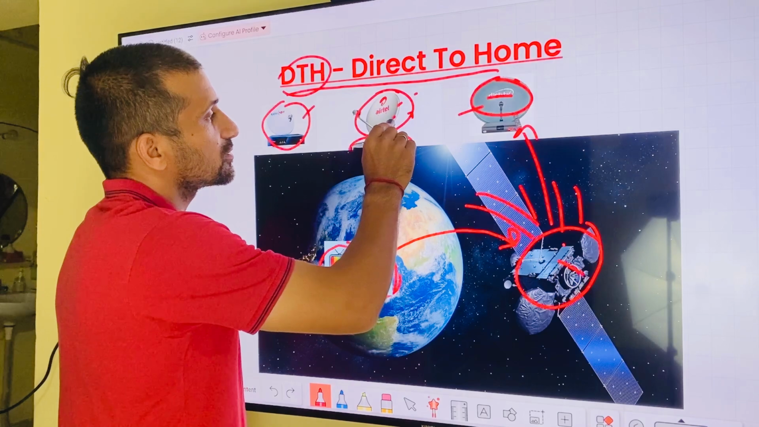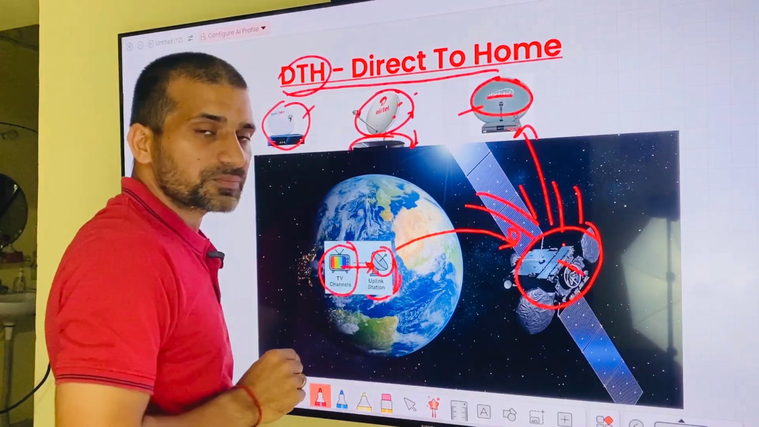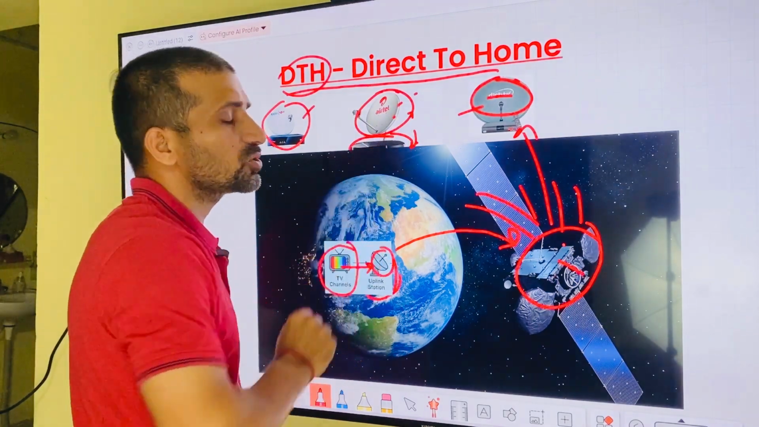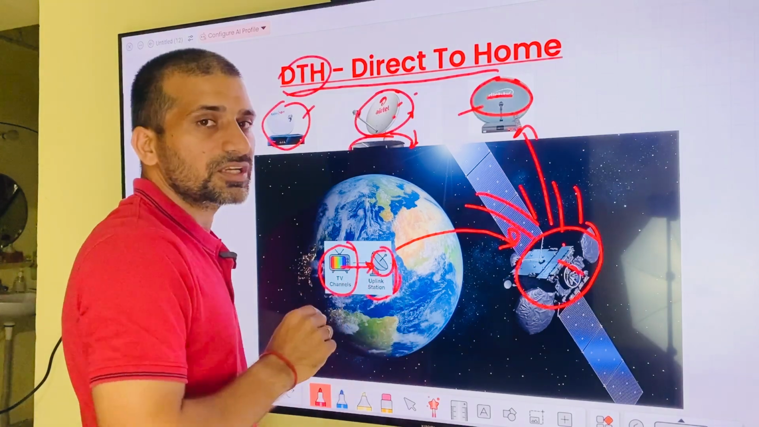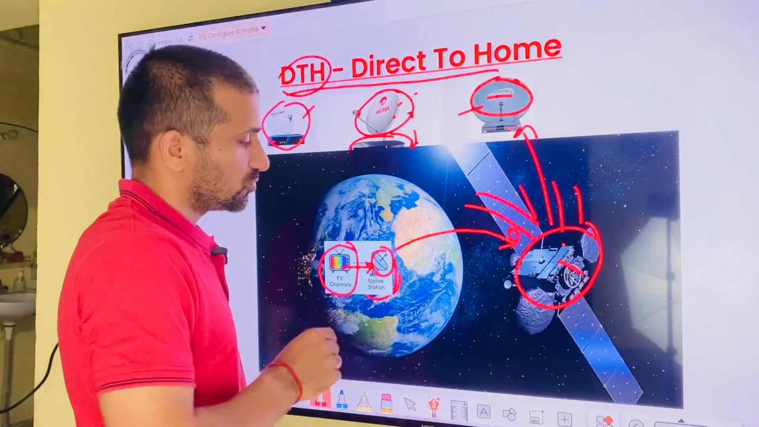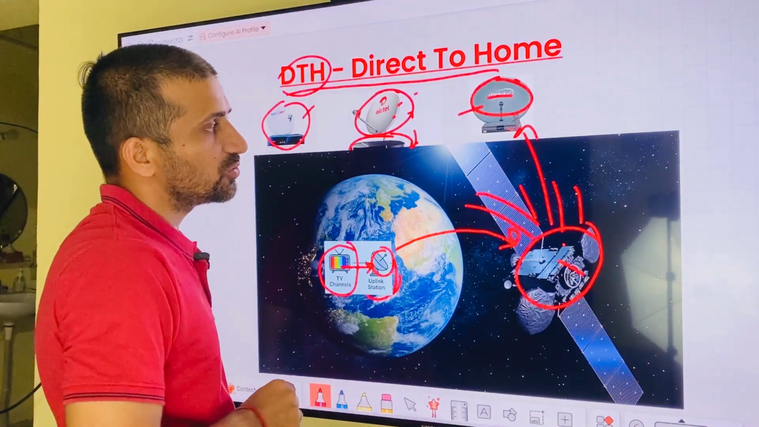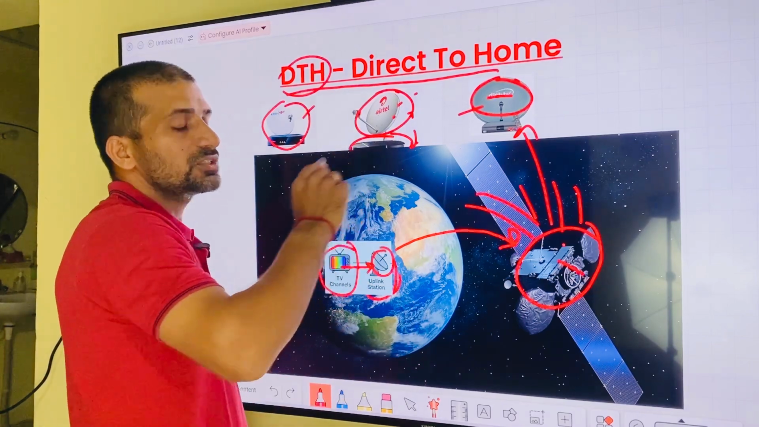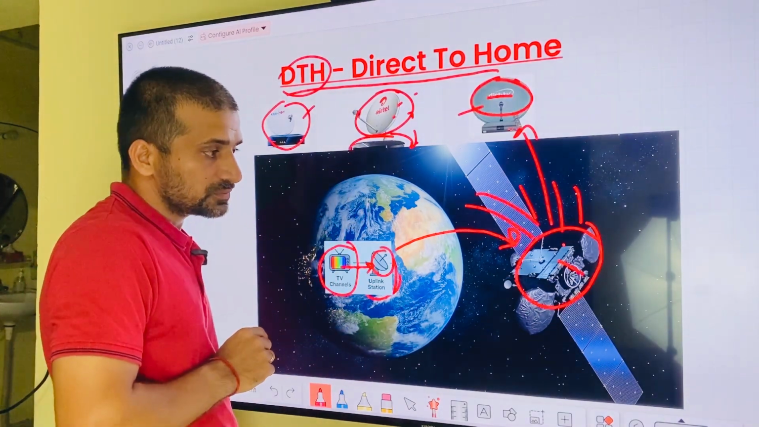These signals are connected with the set-top box, and the set-top box is connected with the TV. So we will discuss all these things in this video.